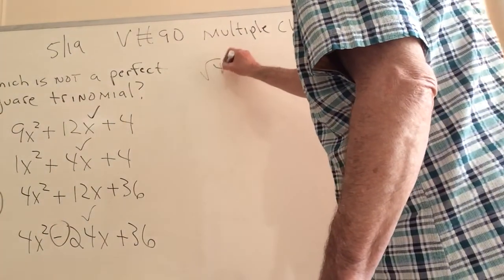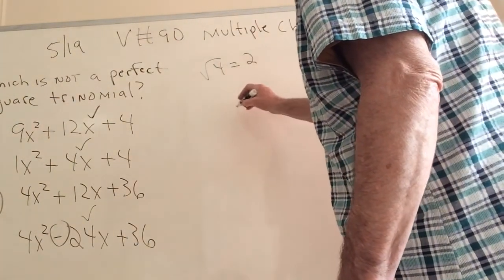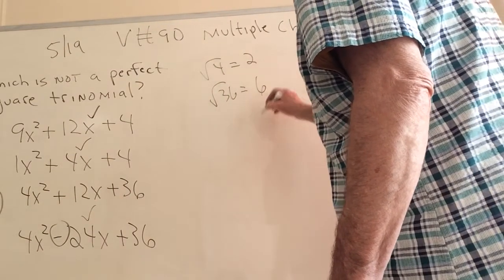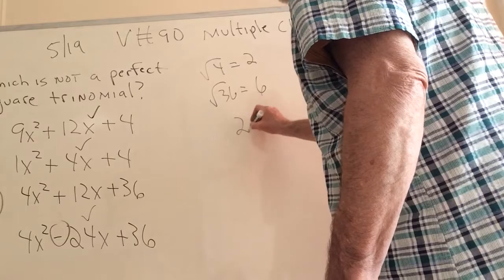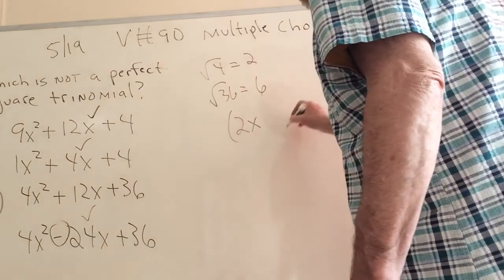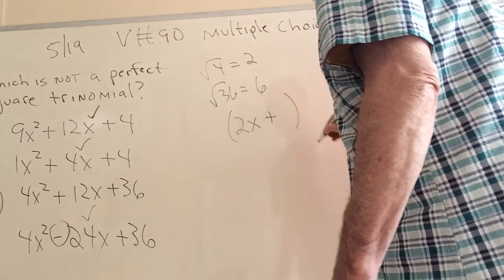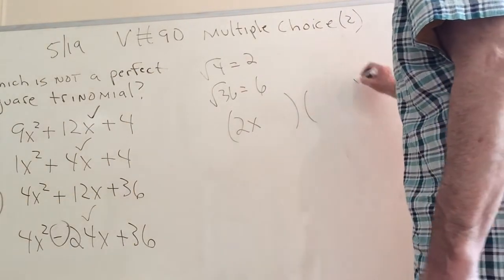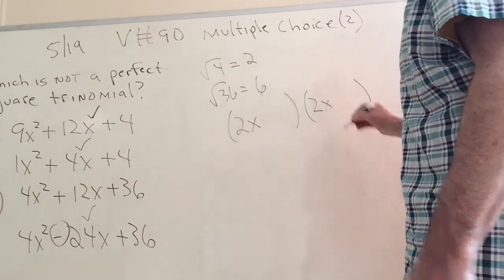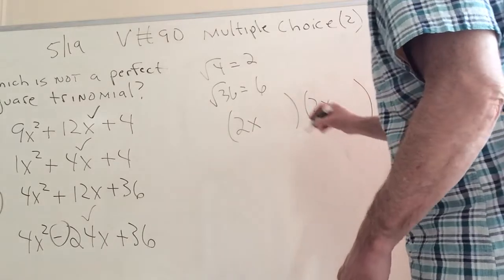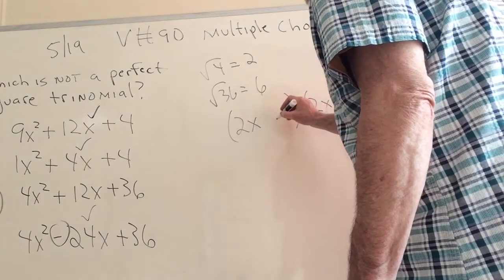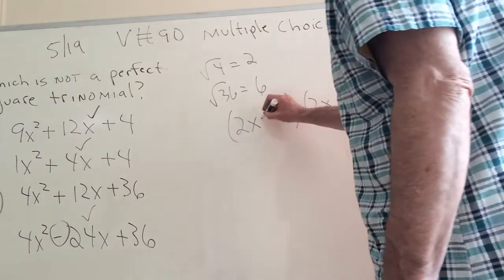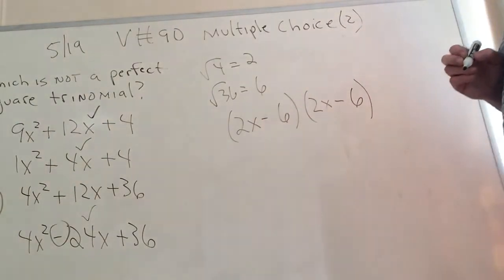And now we find out what the square is for 4. Well, the square root of 4 is 2, and the square root of 36 is 6, as done before. And so it looks like we have 2x. And looks like the plus sign's not a good idea, so we'll leave that out. And there's 2x, so that gives us a 4x squared. And now we work backwards. Well, the last term is going to be 6 times 6, which is 36. But now as we see clearly, it's subtracted.